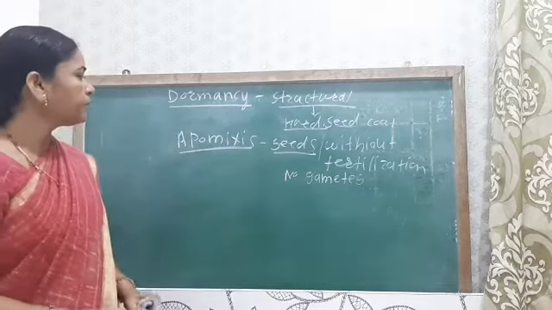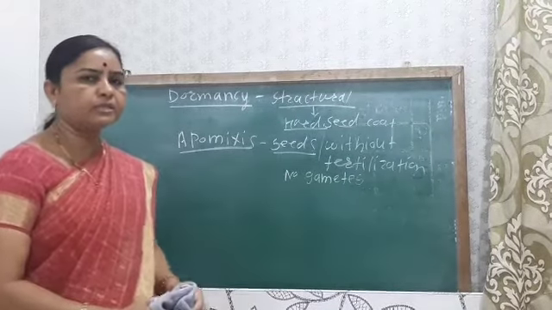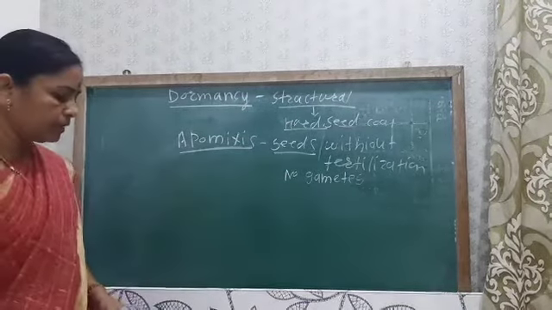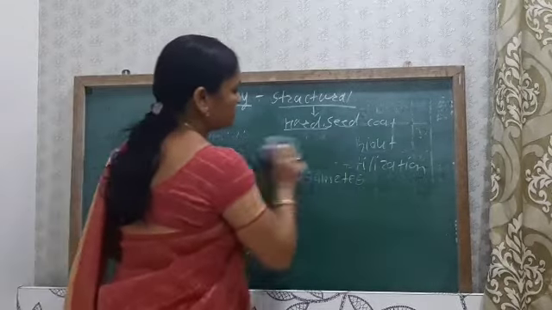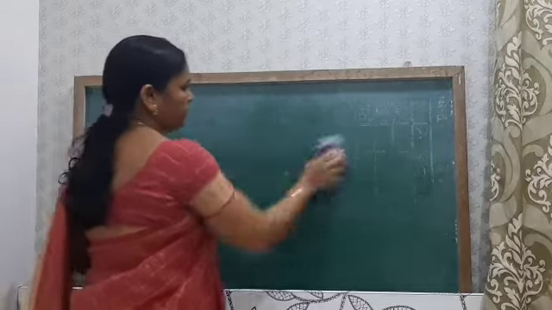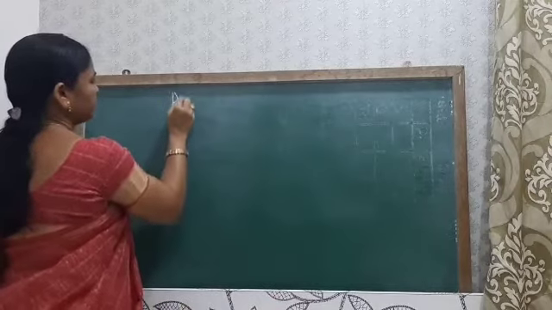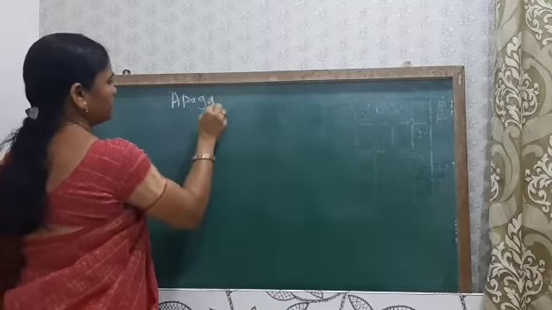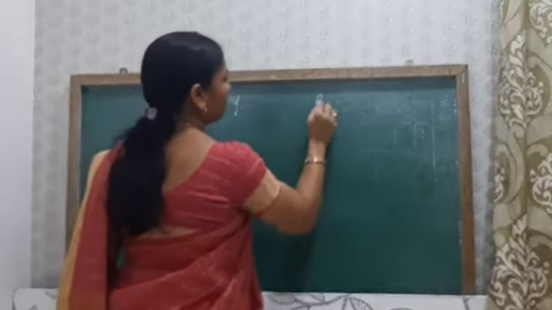So during apomixis, meiosis and syngamy do not occur. Next, the types of apomixis. Apomixis has two main types: one is apogamy and the other is apospory.